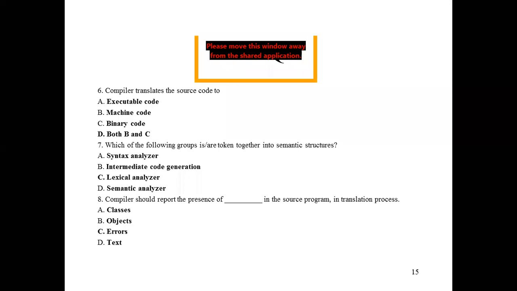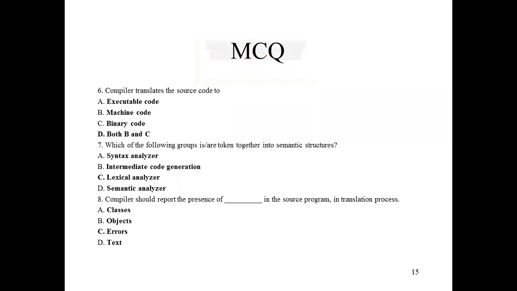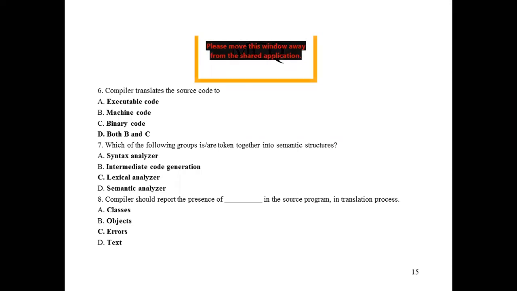Another function is to detect the errors in the program; it gives diagnostic messages, meaning errors. So ultimately, we have to debug our program.